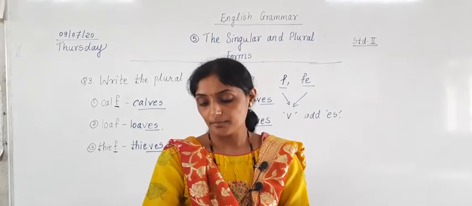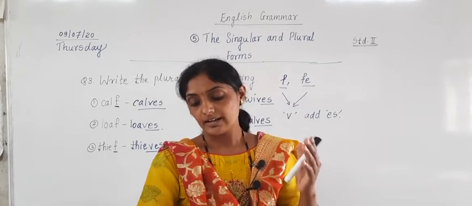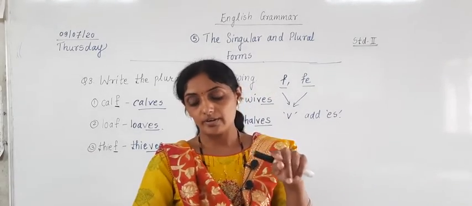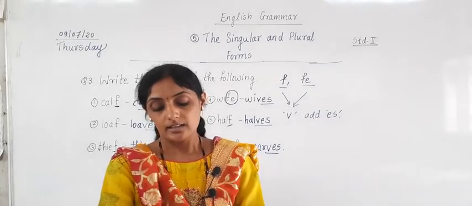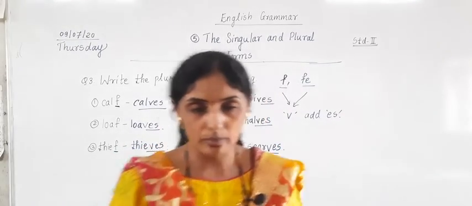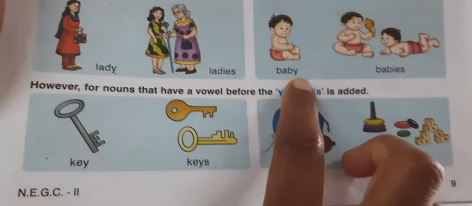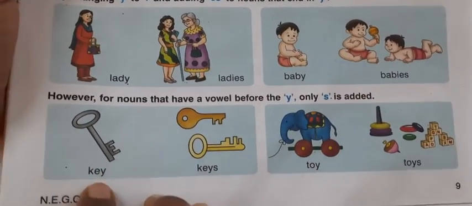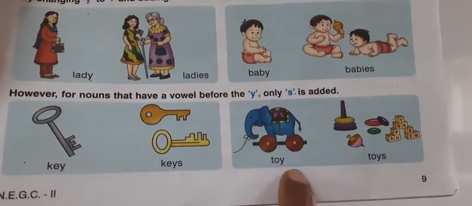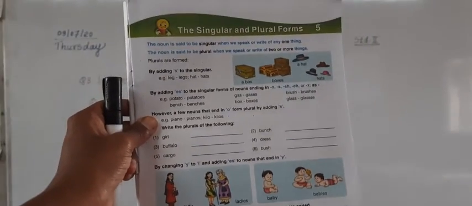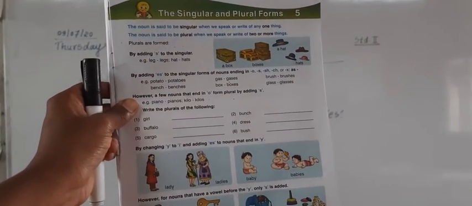So here some examples we studied. Write the plural forms of words like girl, girls. There we have added only a normal S. There were some more examples: lady, ladies, baby, babies, key, keys, toy, toys. One toy, many toys. You like to play with toys, yes or no? So in this way, this is our lesson, the singular and plural forms.